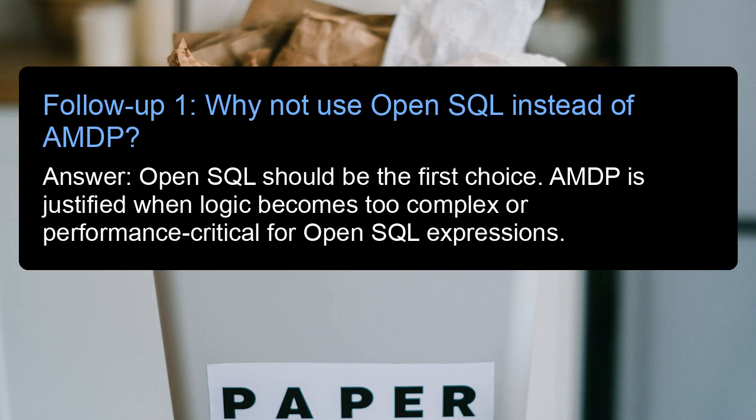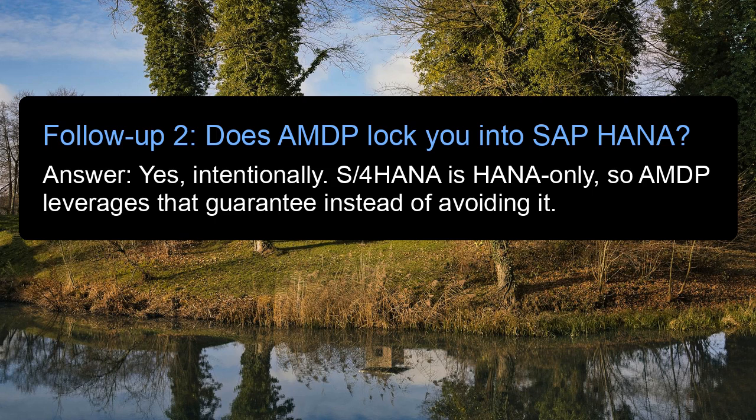Follow-up 1. Why not use OpenSQL instead of AMDP? Answer: OpenSQL should be the first choice. AMDP is justified when logic becomes too complex or performance-critical for OpenSQL expressions. Follow-up 2. Does AMDP lock you into SAP HANA? Answer: yes, intentionally. S/4HANA is HANA only, so AMDP leverages that guarantee instead of avoiding it.